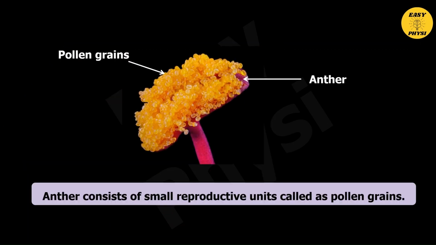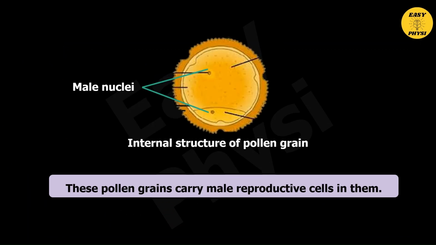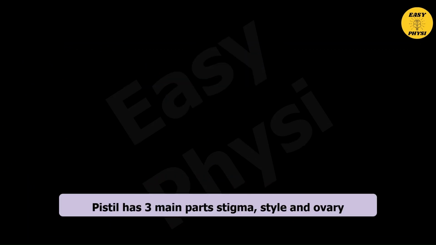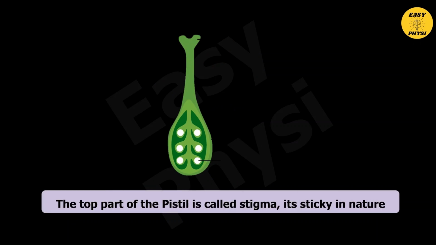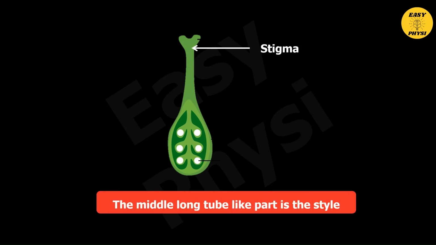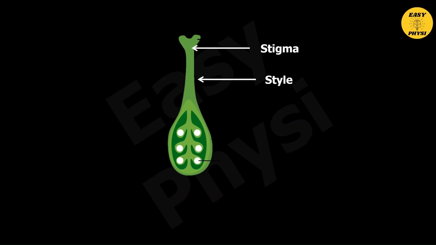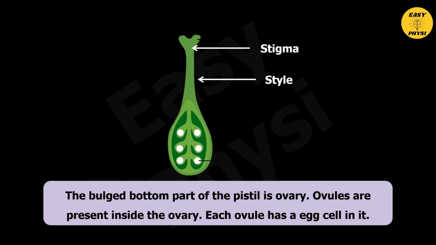The anther and filament are the parts of the stamen. Anther consists of small reproductive units called pollen grains. These pollen grains carry male reproductive cells in them. Pistil has three main parts: stigma, style, and ovary. The top part of the pistil is called the stigma. It is sticky in nature. The middle long tube-like part is the style. The bulging bottom part of the pistil is the ovary. Ovules are present inside the ovary. Each ovule has an egg cell in it.